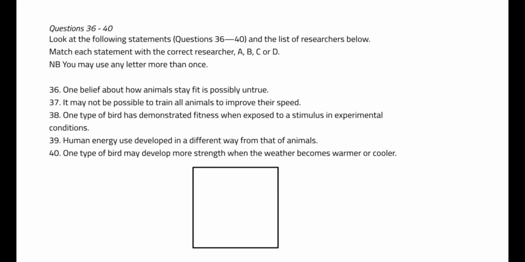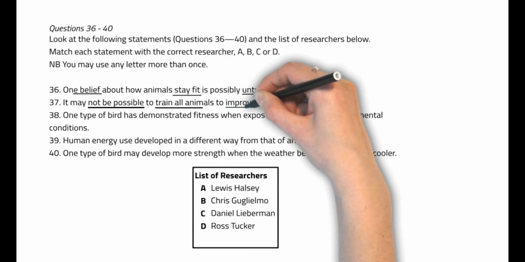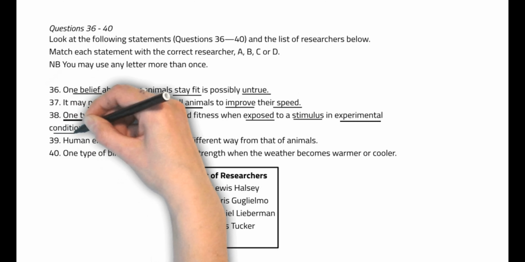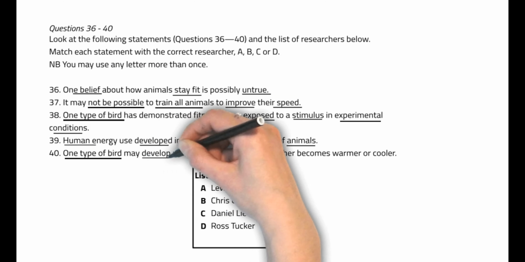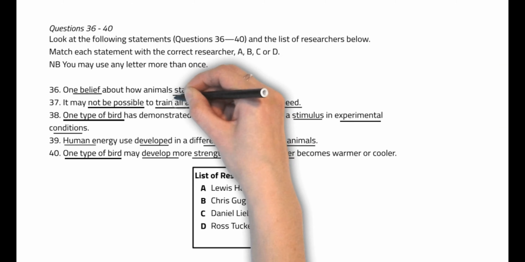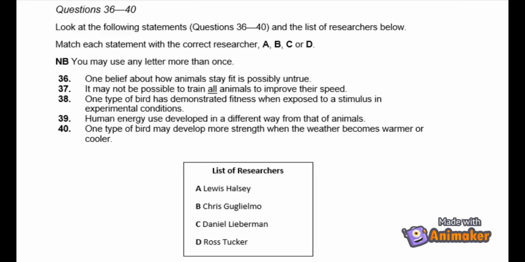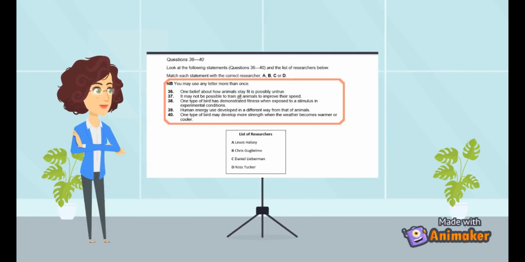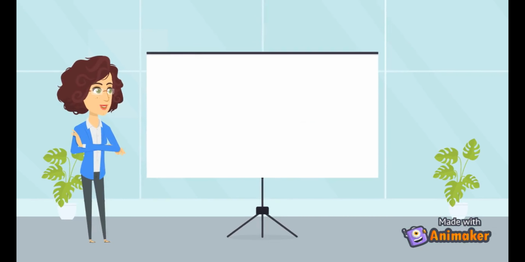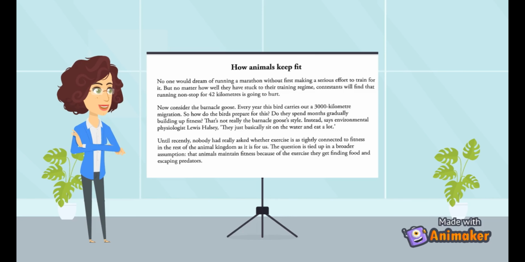The first thing you always do, as you should know, is to underline the keywords in the questions, being careful to take note of modifiers or quantifiers like all, or many, or some. There are two ways of doing the next part. You can look for the statements, or you can look for the names. I prefer to look for the names for two reasons.